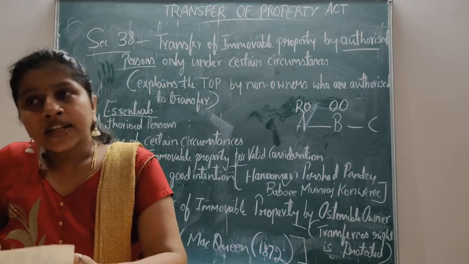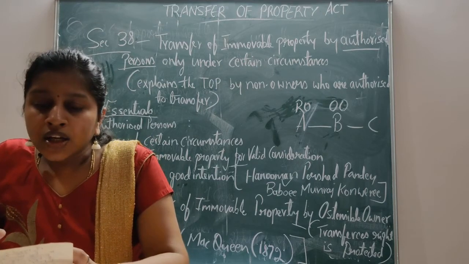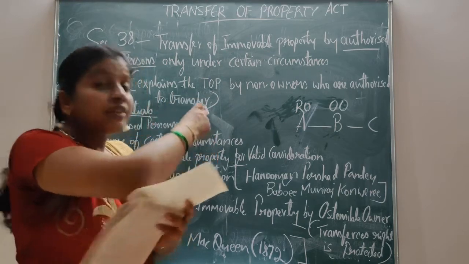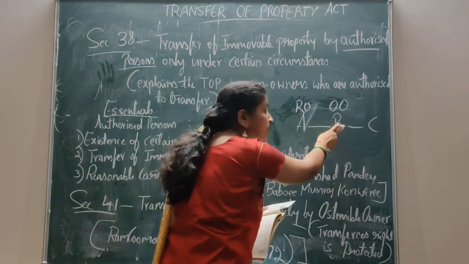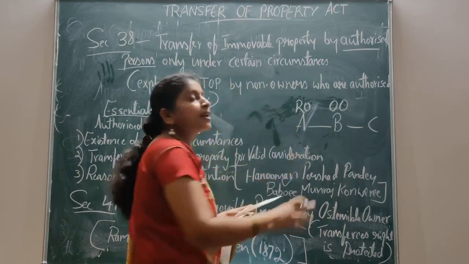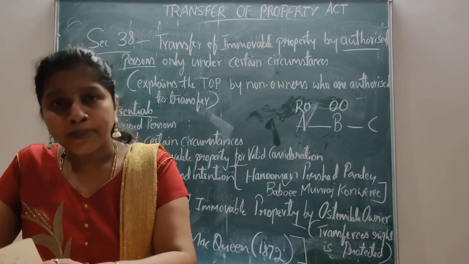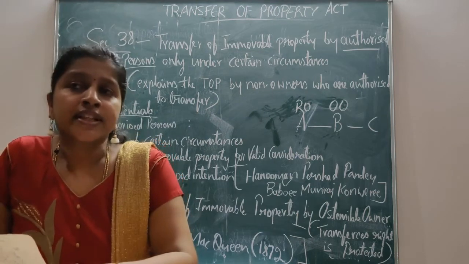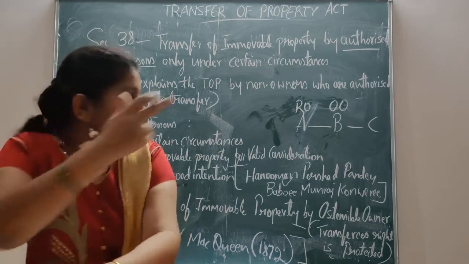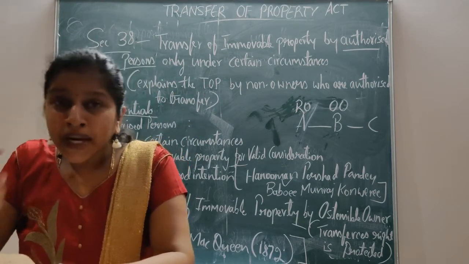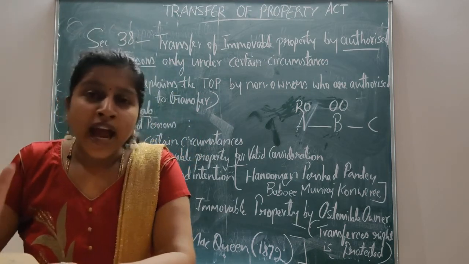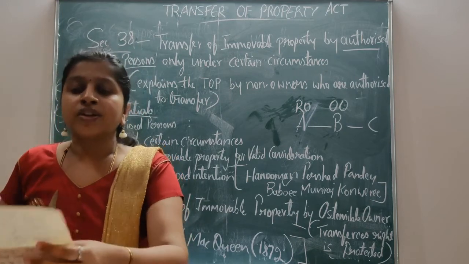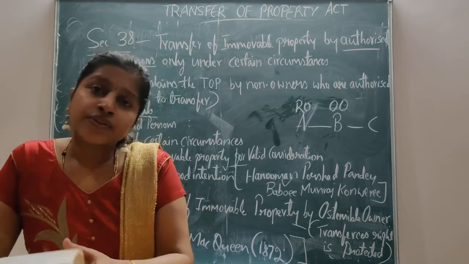Second, the ostensible owner should be holding the property with the express or implied consent of the real owner. Third, the transferee, that is the purchaser, should have paid the consideration amount and acted with reasonable care and good faith. These are the three essentials under Section 41.